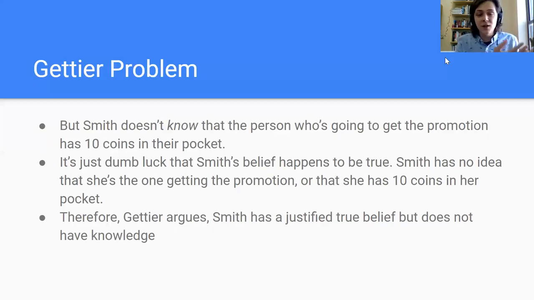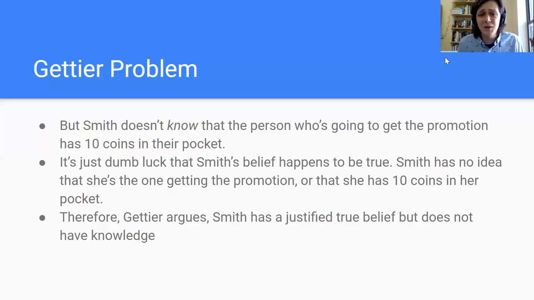Smith's justification is all tied up in thinking Jones is going to get the promotion and that Jones has 10 coins in their pocket. So Smith's belief that the person who's going to get the promotion has 10 coins in their pocket is true and it's justified, but it's still not knowledge because it's still kind of just a lucky guess. It's still just dumb luck that this justification that was all wrapped up in a mistake turned out to still be justifying a true belief.